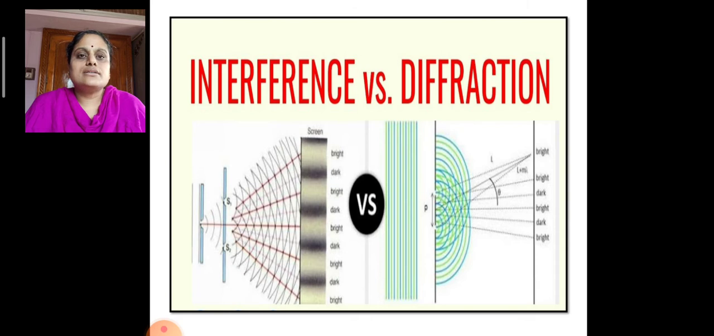This is the pattern formed in the case of interference and diffraction. You can see the waves interfere from two different sources S1 and S2 in the case of interference, whereas waves interfere from the same source in the case of diffraction. That is, different parts of the same wavefront.